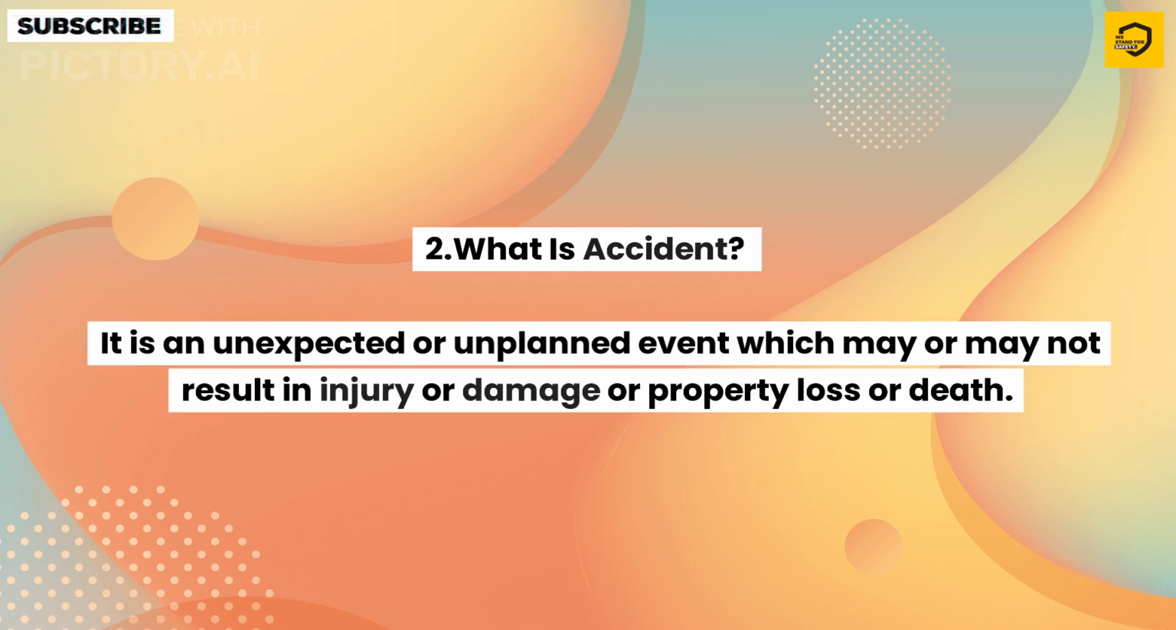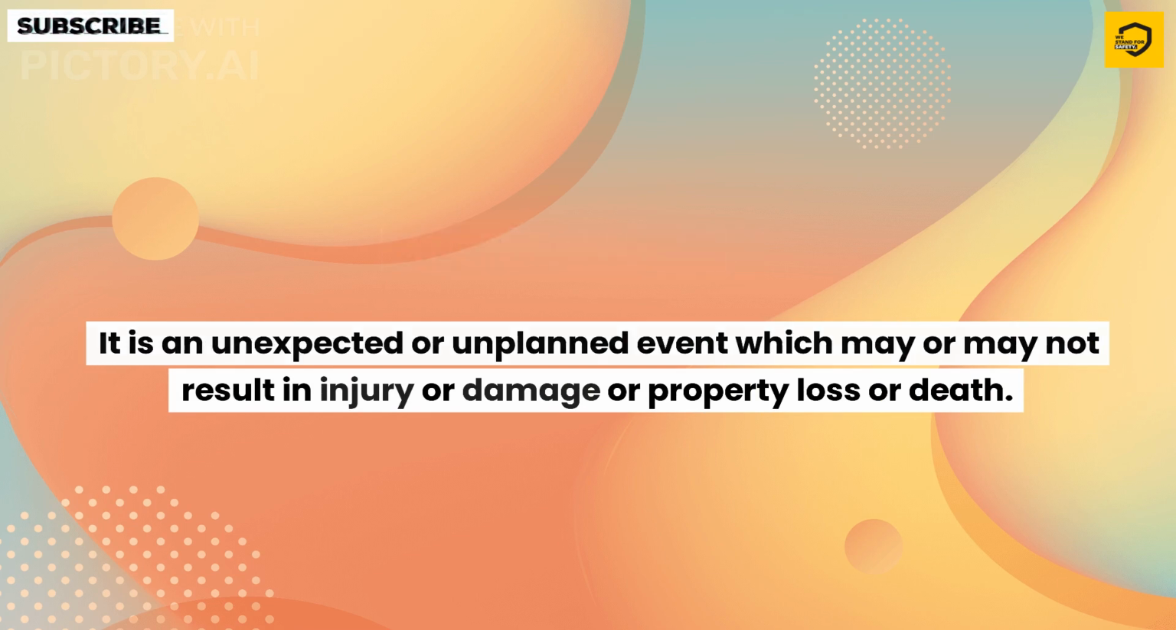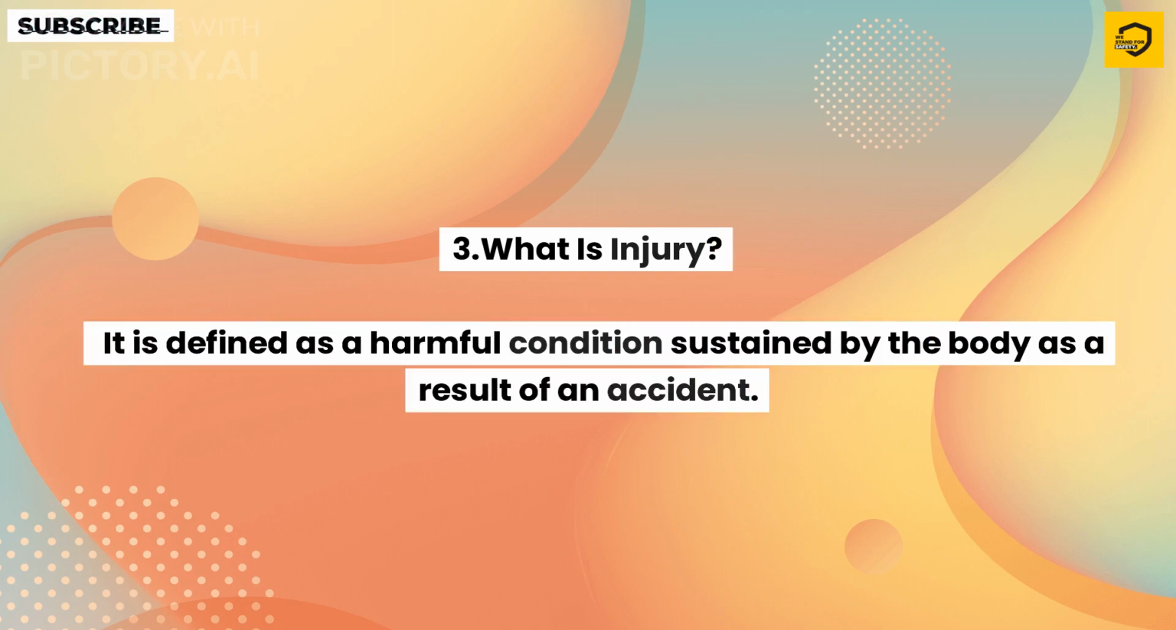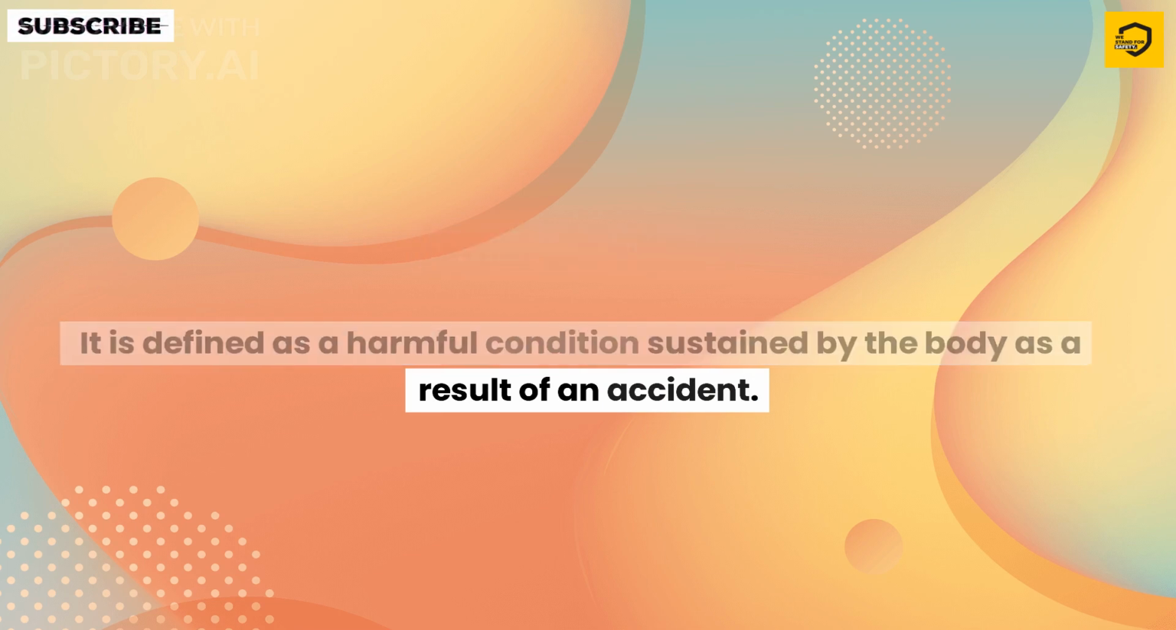2. What is accident? It is an unexpected or unplanned event which may or may not result in injury or damage or property loss or death. 3. What is injury? It is defined as a harmful condition sustained by the body as a result of an accident.